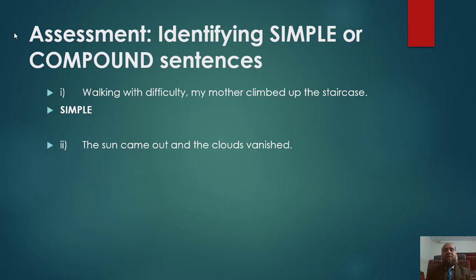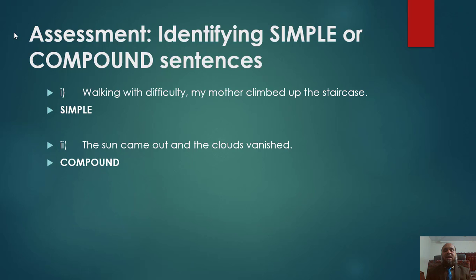Yes, many of you have guessed correctly. It is a simple sentence because in this sentence there is only one verb, climbed up, and the subject is also one, my mother. So sentence number 1 is simple. Look at sentence number 2. The sun came out and the clouds vanished.